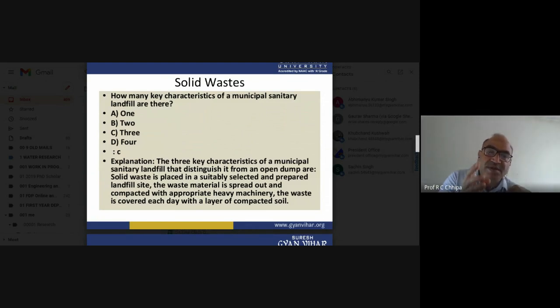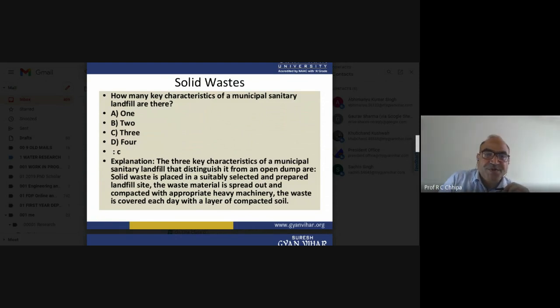So a large amount of solid waste is generated, including the peelings of vegetables used to make food in the kitchen. That waste will be thrown out, and that is municipal solid waste.